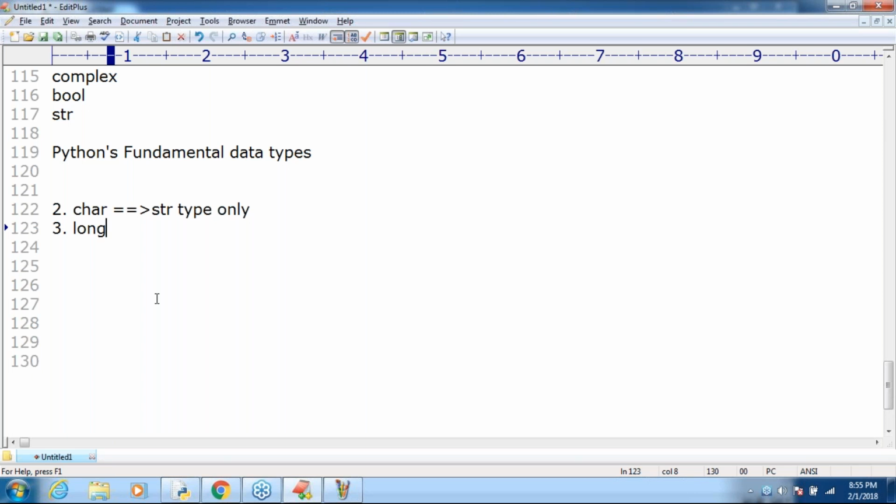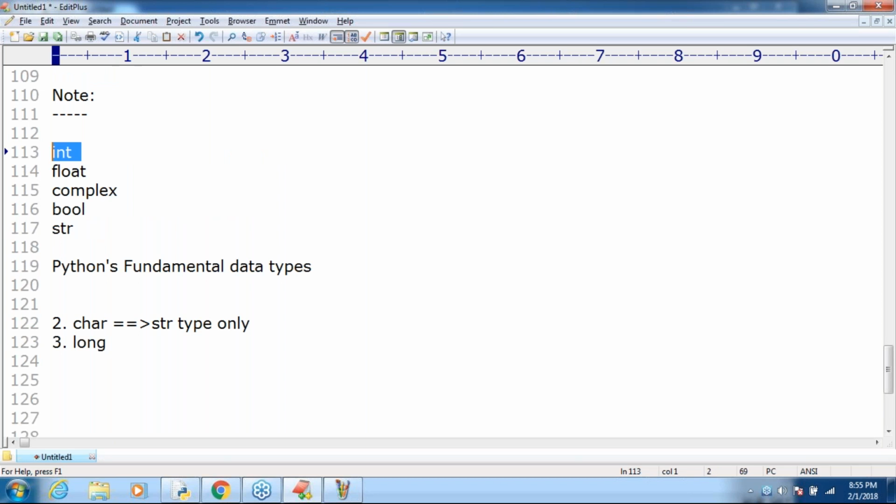Even in Python 3, long values we can represent by using the int type only. That's all. Clear, right?